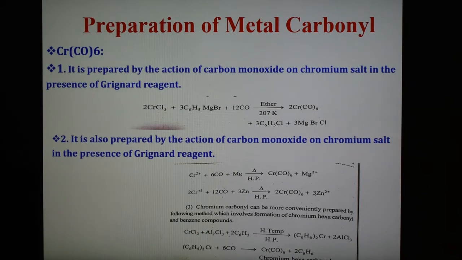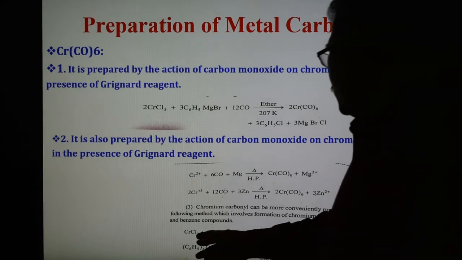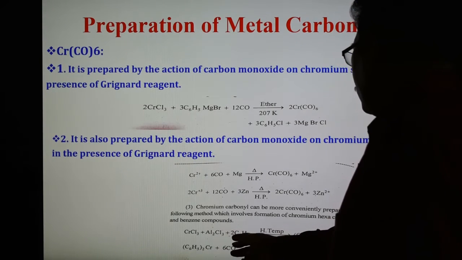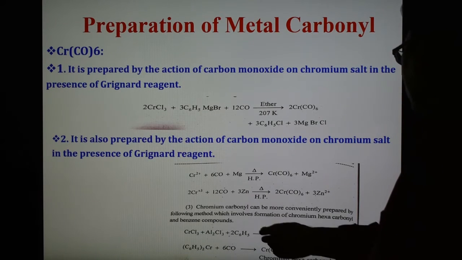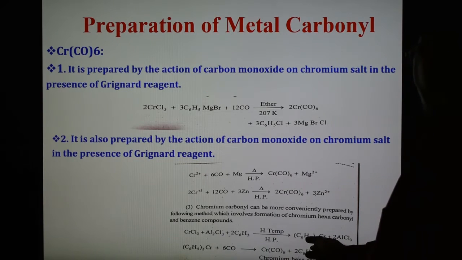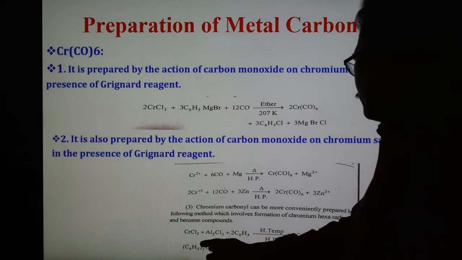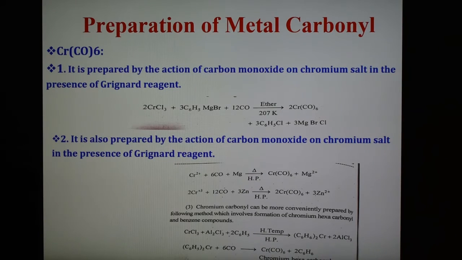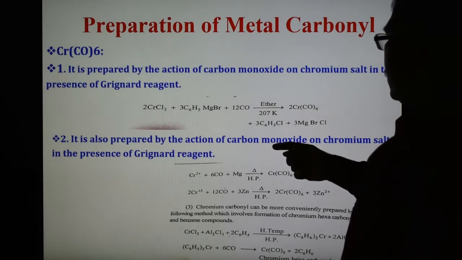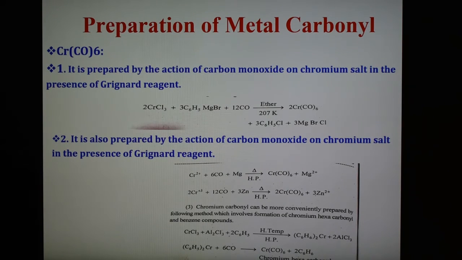The reaction is chromium trichloride reacting with aluminum trichloride and benzene, and at high temperature we get 2 C6H6, 2 Cr, 2 AlCl3. This compound then reacts with carbon monoxide forming Cr(CO)6, and benzene gets released. So chromium hexacarbonyl can be prepared by the second and third methods. So three methods are there for the preparation of metal carbonyl.